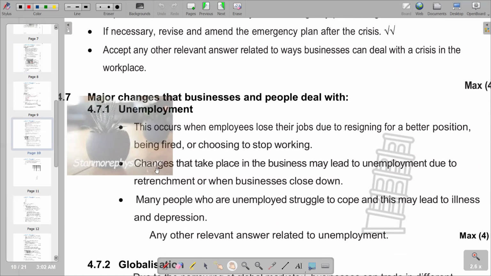We have also the second point, which says changes that take place in the business may lead to unemployment due to retrenchment or when business is closed down. And then many people who are unemployed struggle to cope, and this may lead to illness and depression. So these are some of the points that we can include.